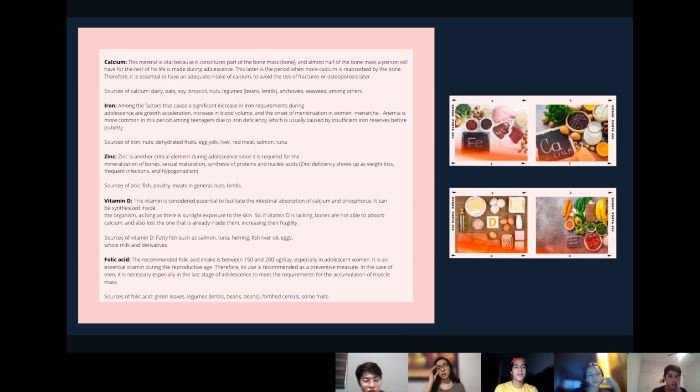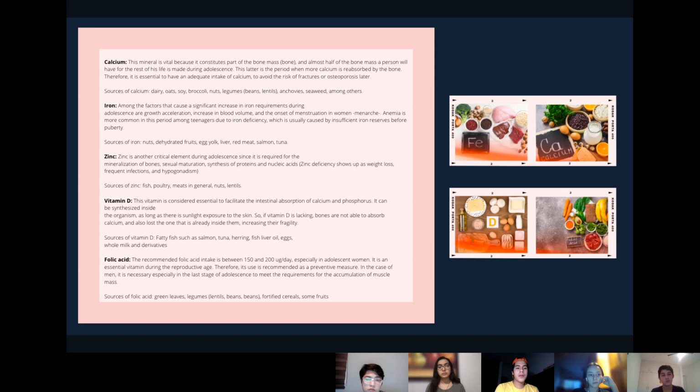Then we have iron. Among the factors that cause a significant increase in iron requirements during adolescence are growth acceleration, increasing blood volume, and the onset of menstruation in women, menarche. Anemia is more common in this period among teenagers due to iron deficiency, which is usually caused by insufficient iron reserves before puberty. Sources of iron: nuts, dehydrated fruits, egg yolk, liver, red meat, salmon, and tuna.